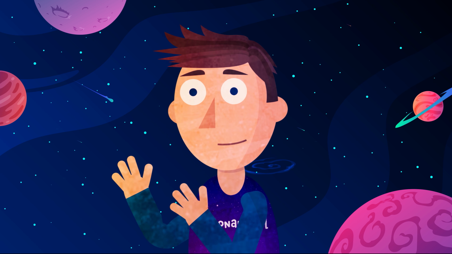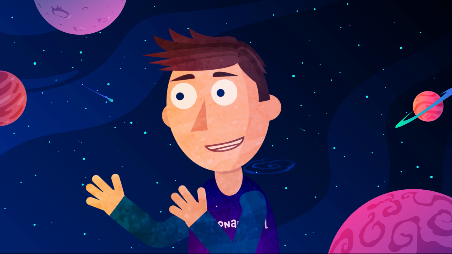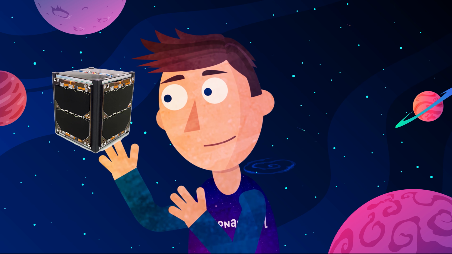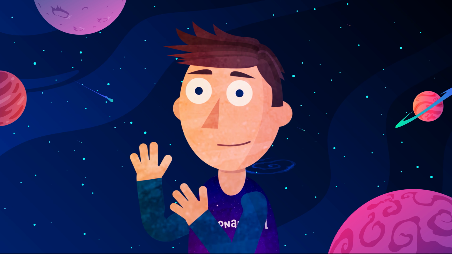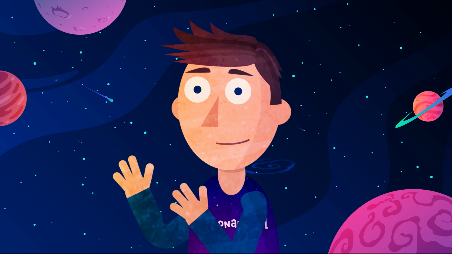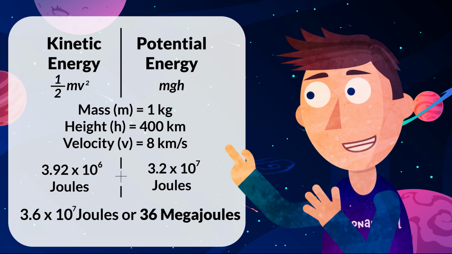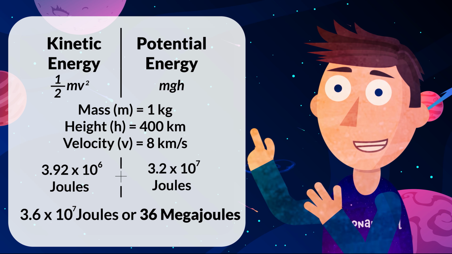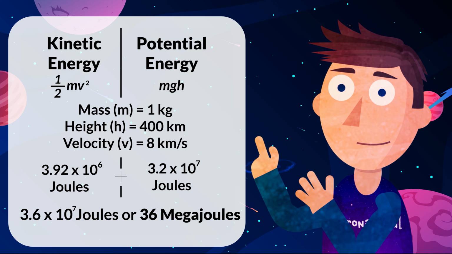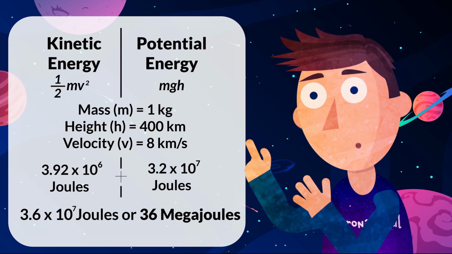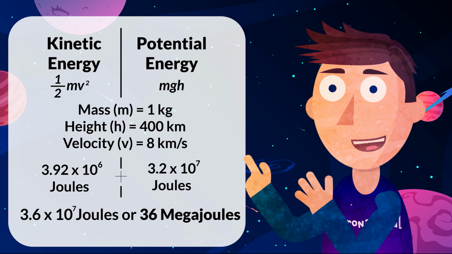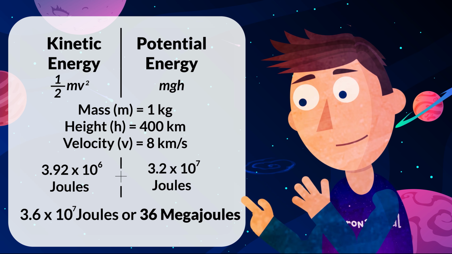Let's take a situation of putting a tiny satellite, or a CubeSat, weighing 1 kilogram around Earth in an orbit. From high school physics, we can find the potential and kinetic energy required. Using the respective equations and assuming that we take it up to about 400 kilometers, neglecting that Earth's gravity is an inverse square law, and taking a value of 8 kilometers per second for our final velocity in orbit, we get a total required energy of 36 megajoules.